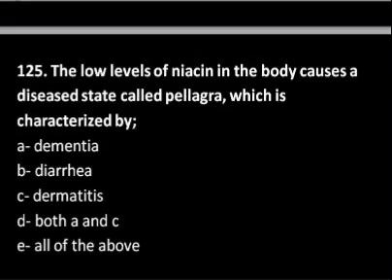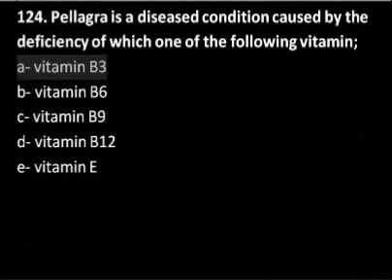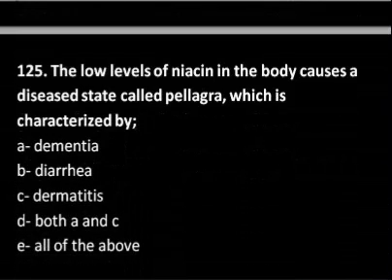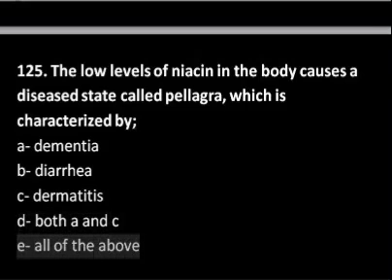So the low levels of niacin is actually vitamin B3, as we have learned in the previous MCQ. So its low level or deficiency in the body will cause a disease that is known as pellagra, and it is characterized by, that is, its features are dementia, diarrhea and dermatitis. So actually all these features are there in the disease called pellagra. So correct answer is E, all of the above.